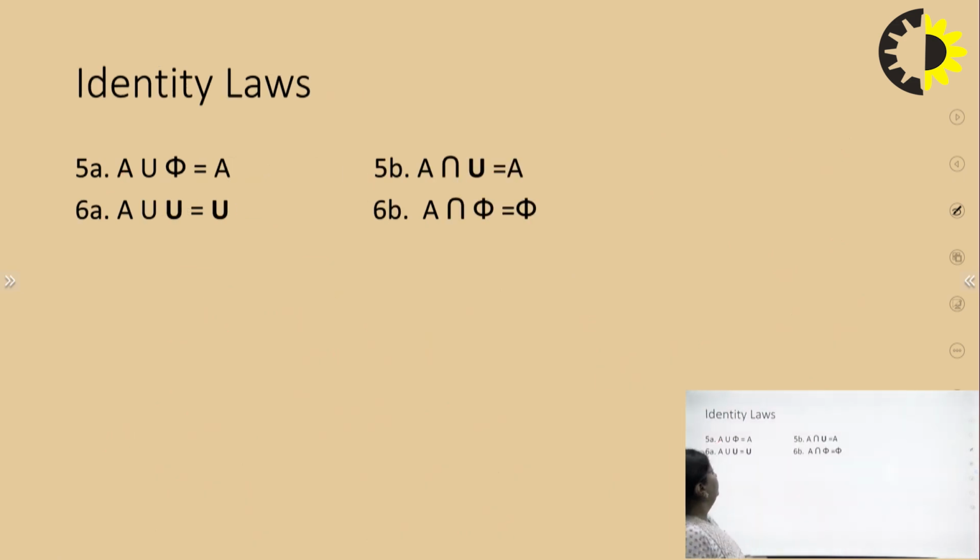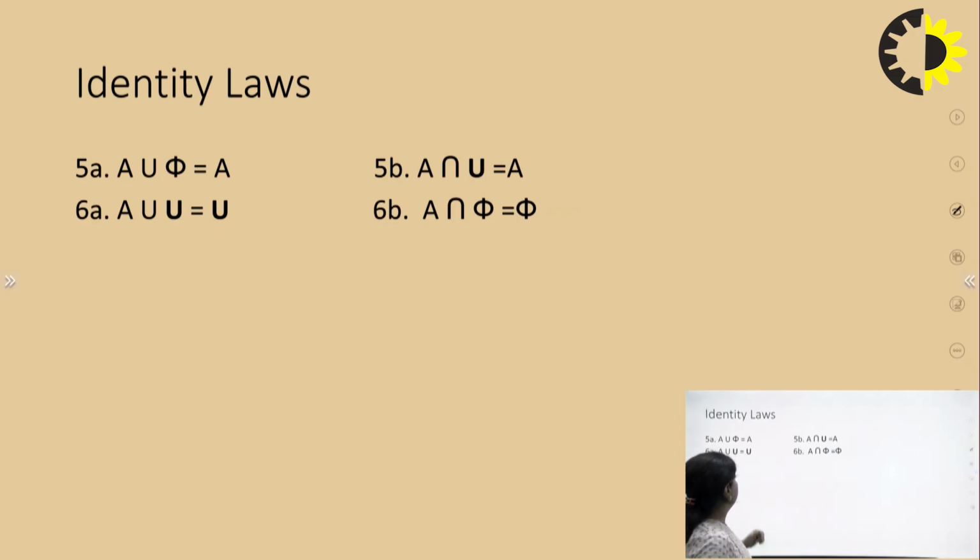Now coming to the next laws, which are known as the identity law. So the first part of the identity law says that suppose you have a set A and whenever you take its union with the null set, then you will get the same set A. Same way, the second part says that if you have a set A and you take its intersection with the universal set U, you will always get the set A itself.